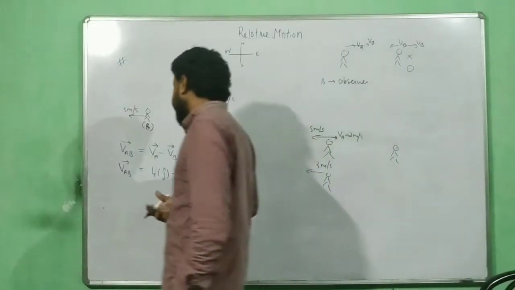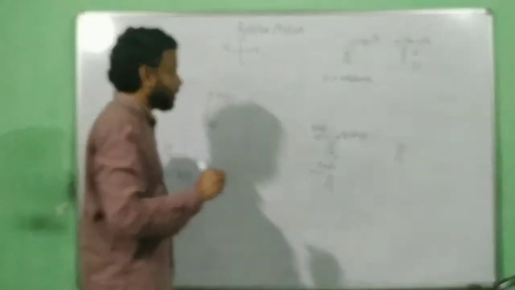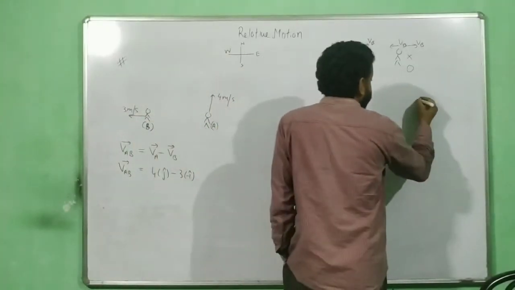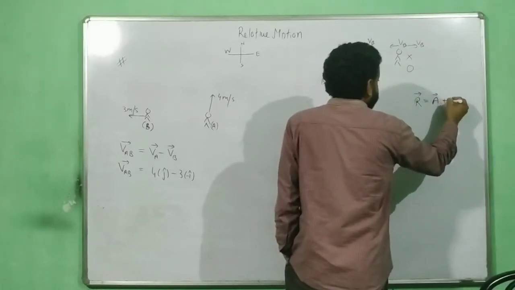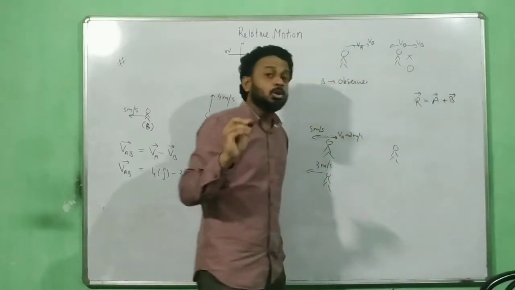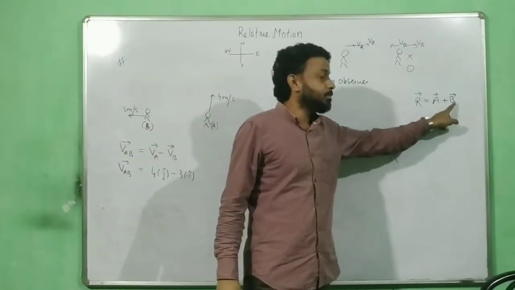To get that idea, we have to rely on the vector addition law. What was the vector addition law? Try to recall that. Vector addition law was, as the word suggests, addition law. So when you have this, if you want to find the resultant, it is the A vector plus the B vector.